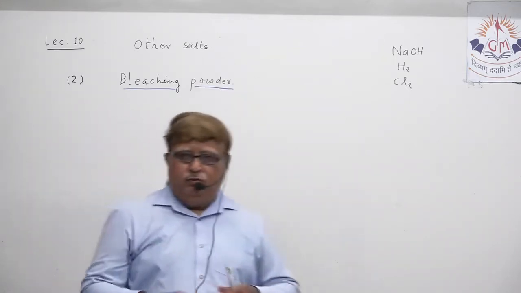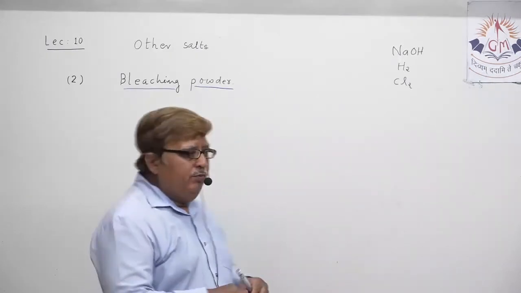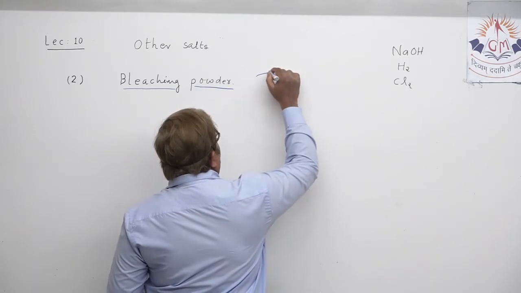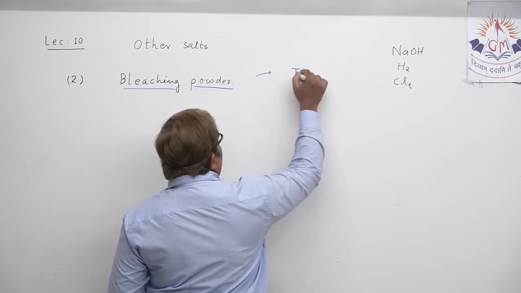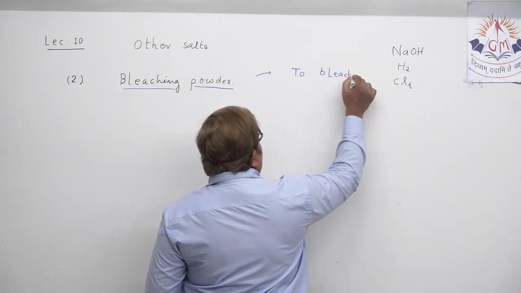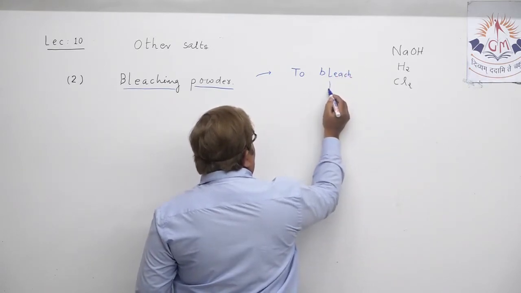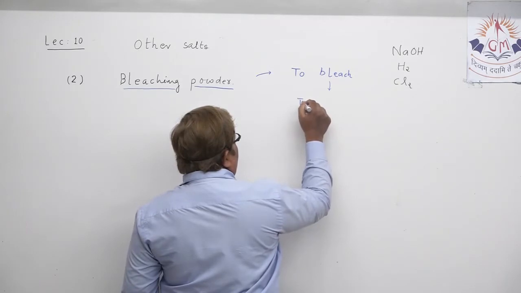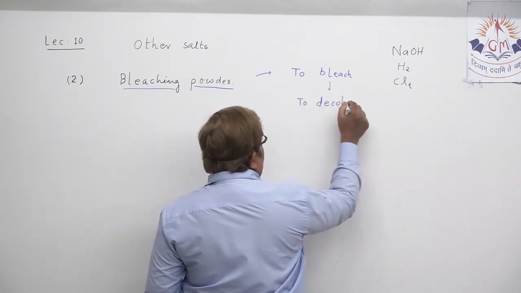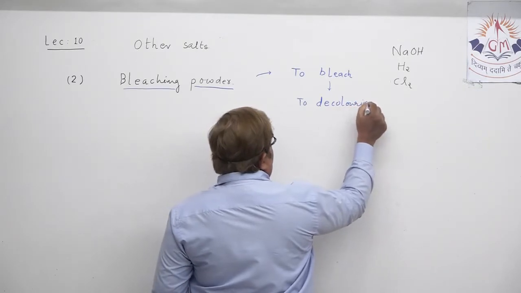Bleach means to decolorize. You must be knowing the meaning of this. If somebody bleaches, that means its meaning gets clear: to decolorize.